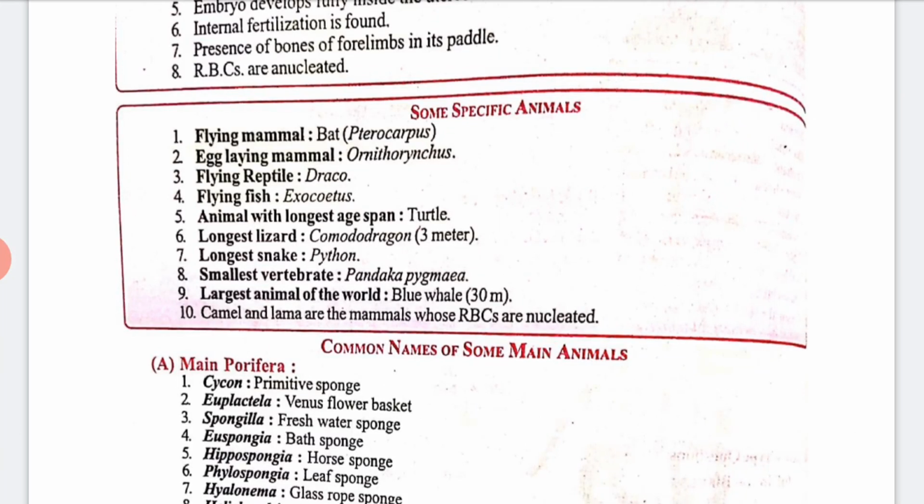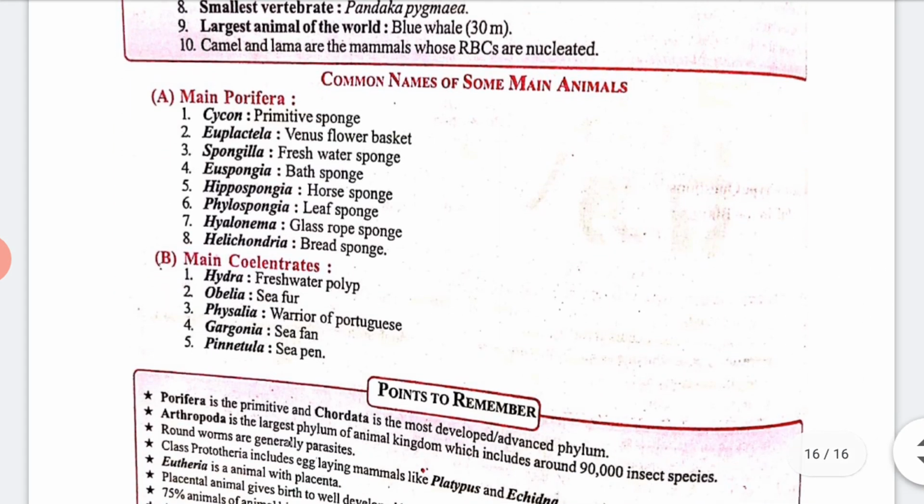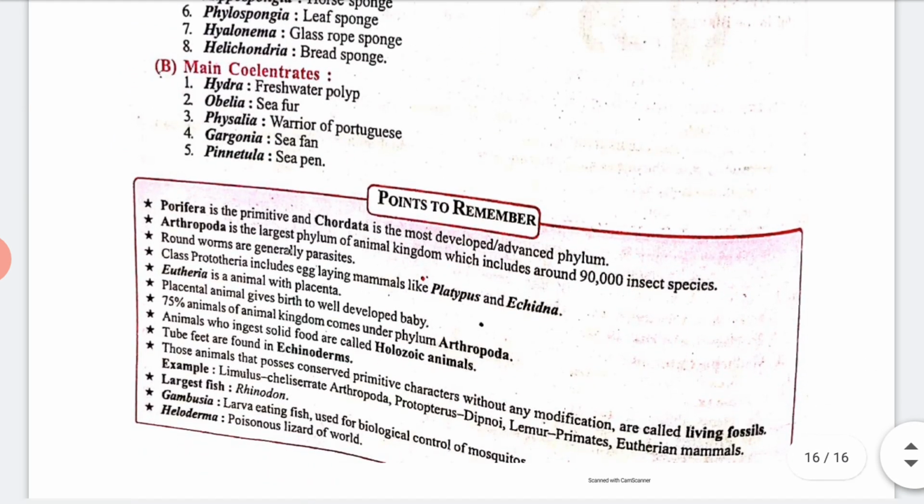Some common names and some main animals, like main Porifera and main Coelenterates, are given. Main Porifera, like Sycon, Euglenophyta, sporangia, which we already studied at the starting. Now main Coelenterates, like Hydra, Obelia. You can see all these things. This is a very important chapter, and some points to be remembered are given. You can read them in your book.